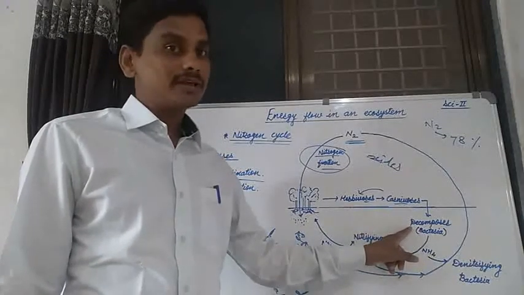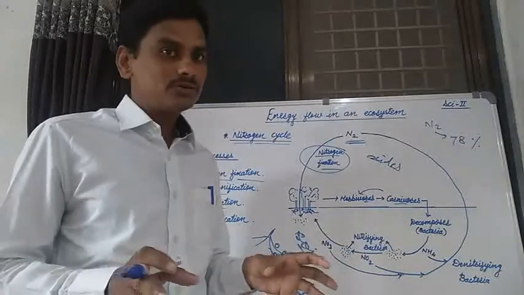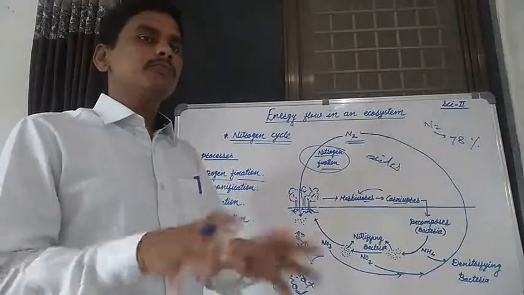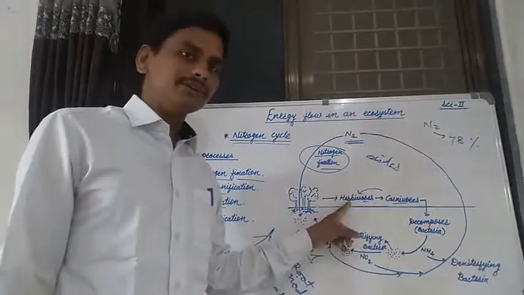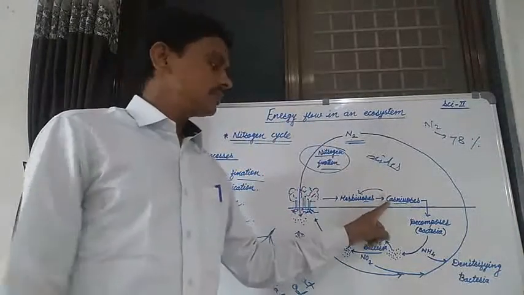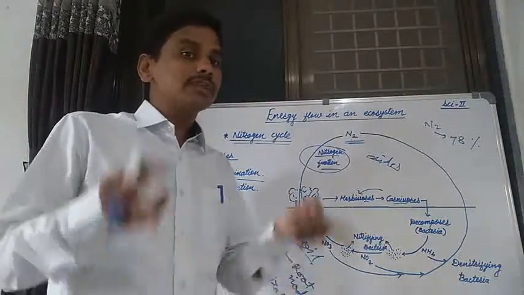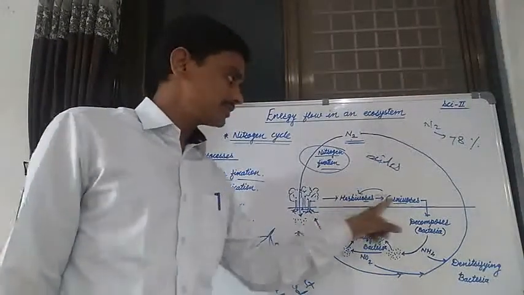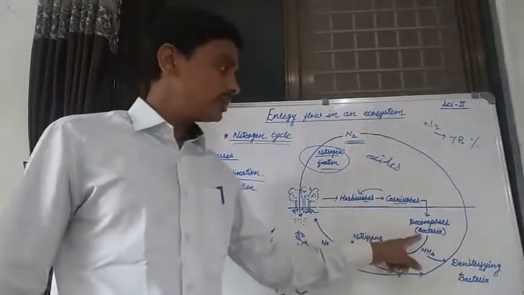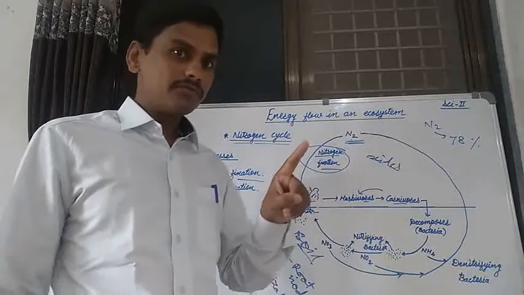These are known as decomposers, the bacteria present in the soil, through the decomposition of the dead bodies of herbivorous and carnivorous animals. At the same time, the nitrogen compounds present in those animals enter the bacteria.